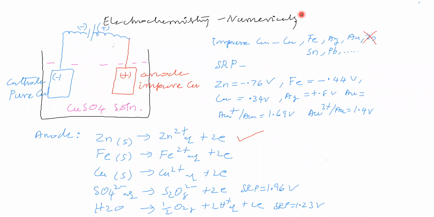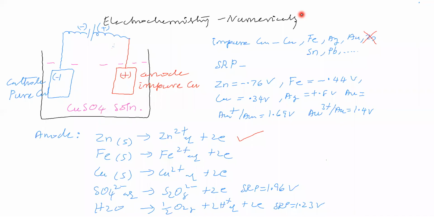If Fe goes to the solution as Fe2 plus, then we can say iron is removed. So we have to force Fe to go to the solution as Fe2 plus.